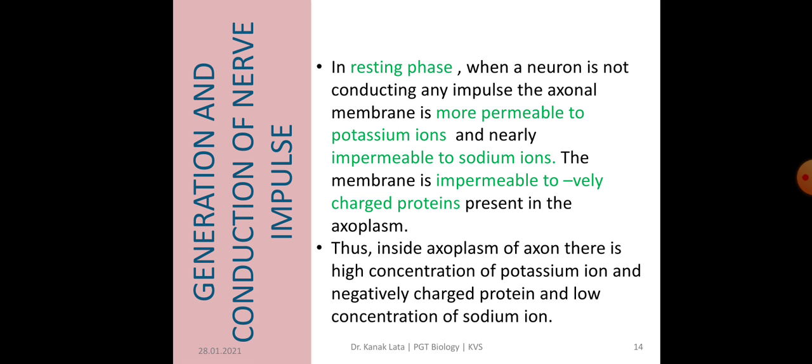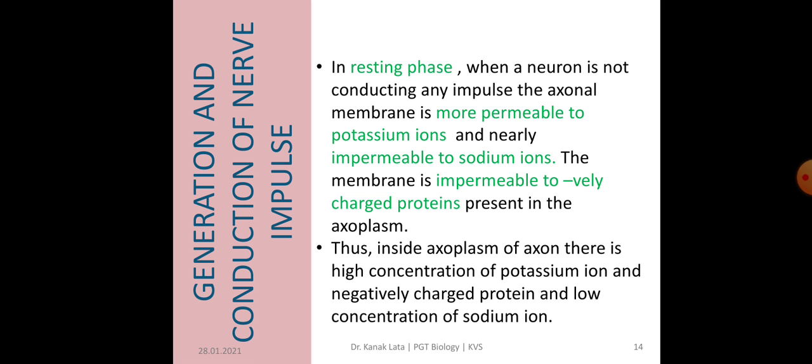When a neuron does not conduct any impulse, that is, it is in the resting phase, then the axonal membrane is more permeable to potassium ions and nearly impermeable to sodium ions. The axonal membrane is also impermeable to negatively charged proteins present in the axoplasm.